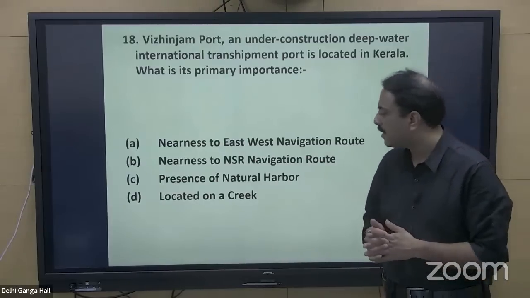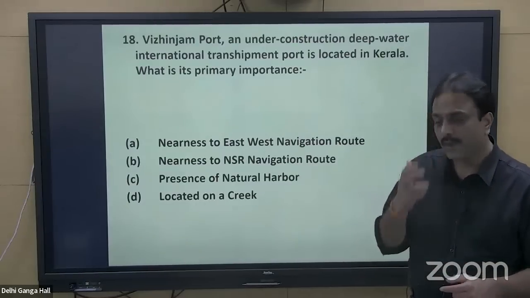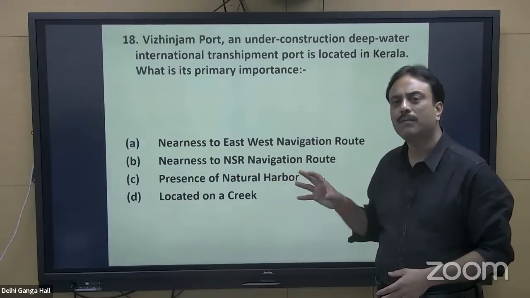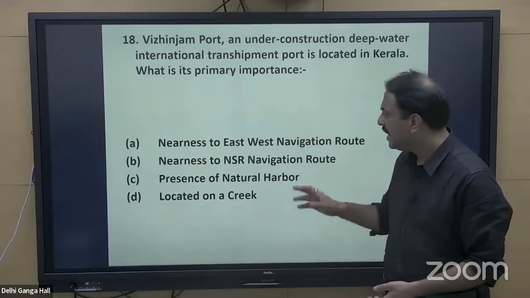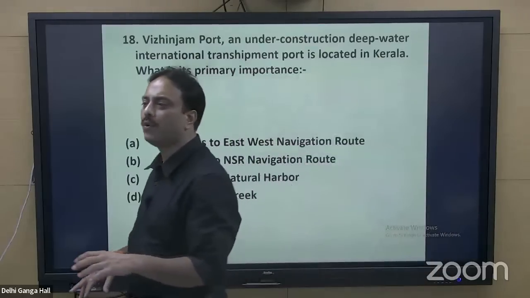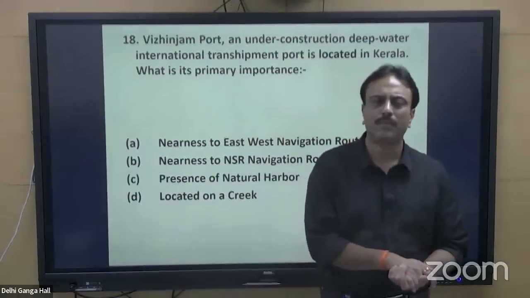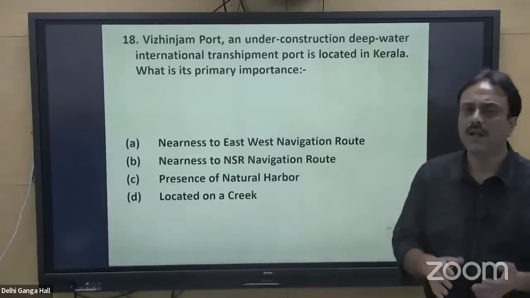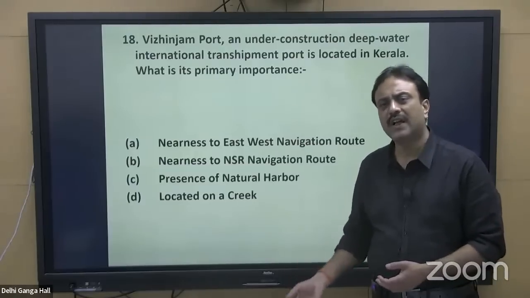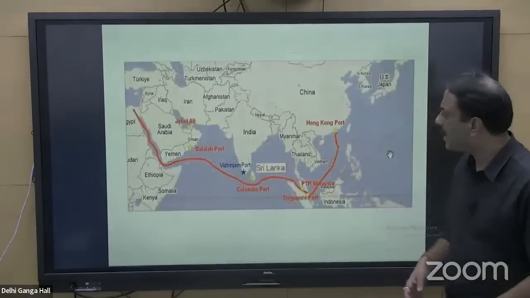Presence of a natural harbor located on a creek may or may not be important for a port, because they can even be created artificially. But the most important point about the location of Vizhinjam port is its nearness to the east-west navigation route. East-west navigation route is that route which connects the southern section of southern Europe, northern Africa, Arabian Peninsula region, South Asia, Oceania, Asia Pacific, and even some sections of North America. Have a look at this particular line.